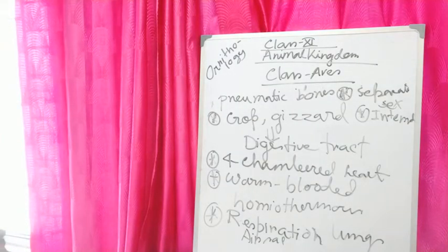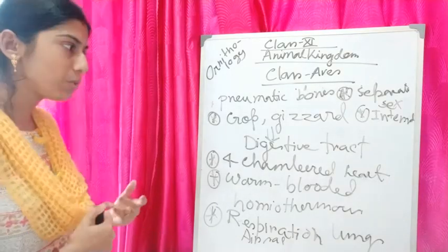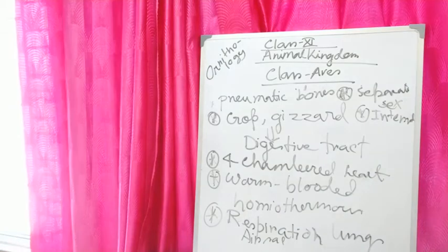And for excretion they have kidneys, but the urinary bladder is absent, and they usually excrete uric acid. That's why they are called uricotelic. So now these are some characteristics of class Aves.